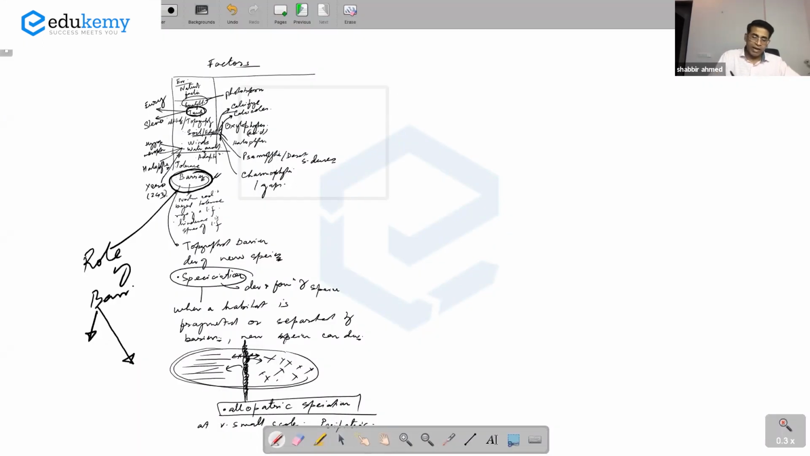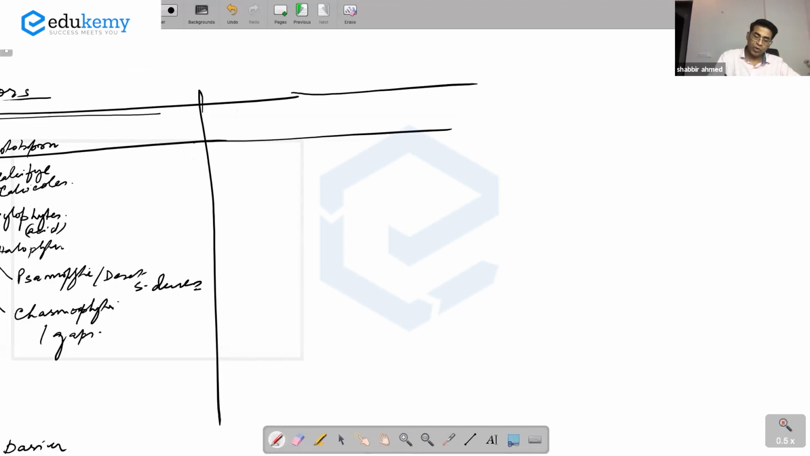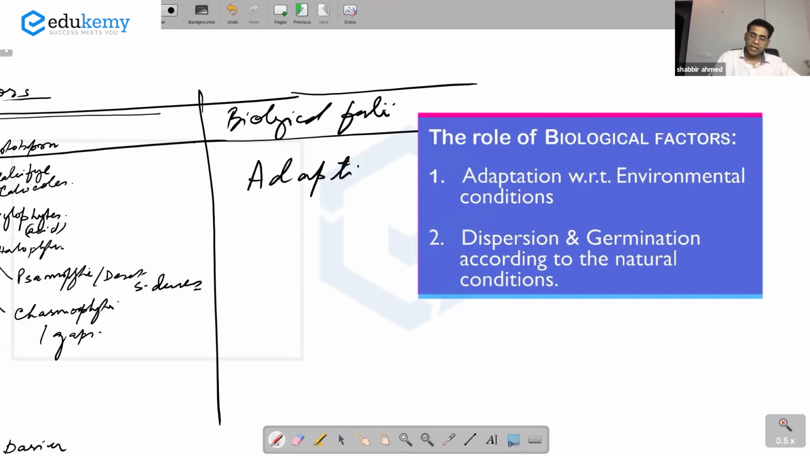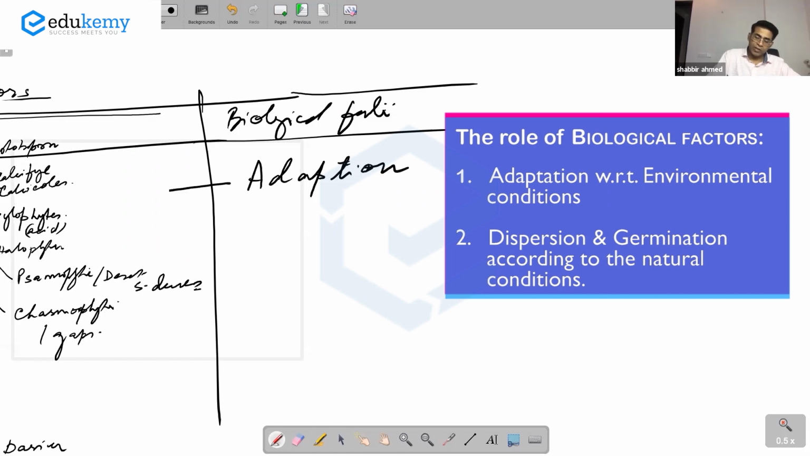So you can be ready for a short note on the role of environmental factors in the distribution of plants and animals. Now, linked to this, the role of biological factors. One is the role of adaptation with respect to the environmental conditions. That is an important biological factor.